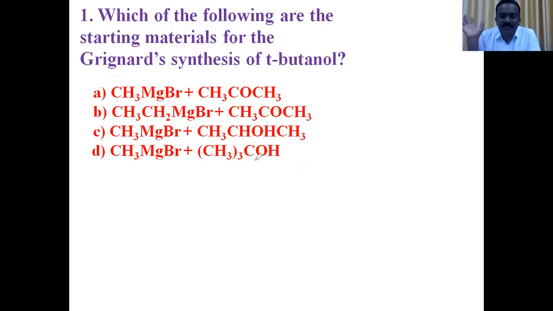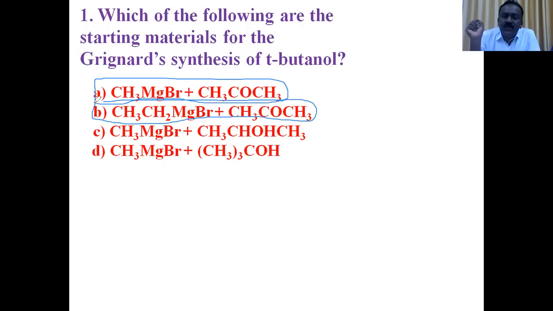tertiary alcohols. In this, Grignard reagent reacts with formaldehyde to form primary alcohol. Grignard reagent reacts with aldehyde other than formaldehyde to form secondary alcohol. Aldehyde other than formaldehyde means acetaldehyde, propanaldehyde, benzaldehyde, etc. They will react with Grignard reagent to form secondary alcohol. Grignard reagent reacts with ketone to form tertiary alcohol. In option A, Grignard reagent and ketone. Option B also Grignard reagent and ketone. Between A and B, which is right? So Grignard reagent with 1 carbon, methyl magnesium bromide, adds to ketone with 3 carbon to form tertiary butyl alcohol.